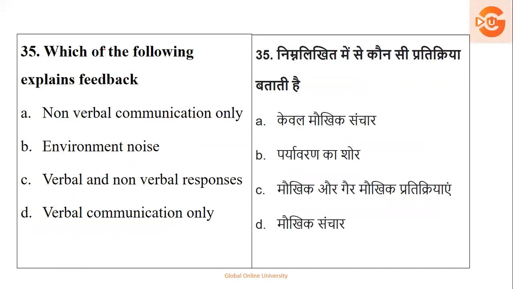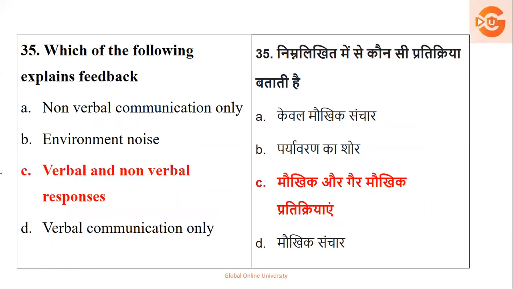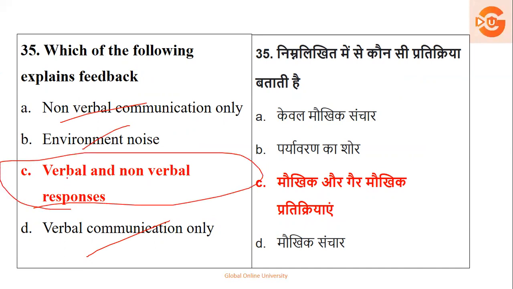Next, which of the following explains feedback? Nonverbal communication, environment noise, verbal and nonverbal responses, verbal communication only. If you see the options over here, nonverbal and verbal individually are not an environmental noise. So definitely the right answer is verbal as well as nonverbal messages or responses are a part of what?